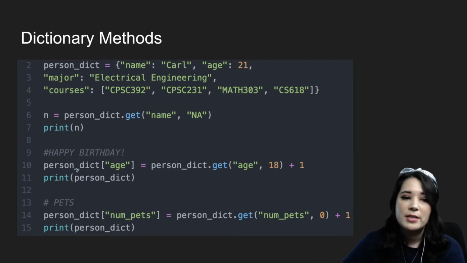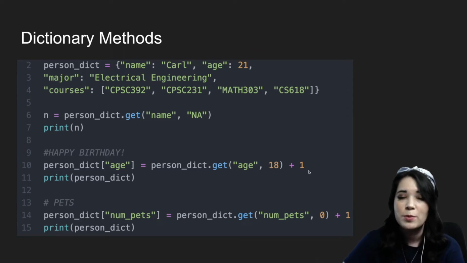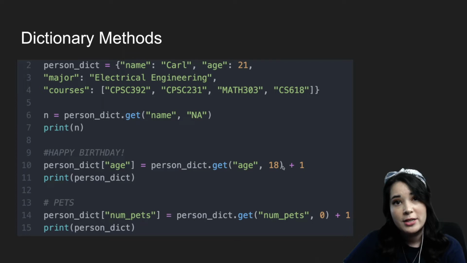We can say person dict bracket age equals person dict get their current age, and if they don't have a current age, add it and make it 18 and then add 1, right? That's what we do on birthdays. We grab our typical age or our current age and we add 1. This is basically saying if they have an age, grab it and add 1, otherwise make it 18 and then add 1 to it because it's their birthday.